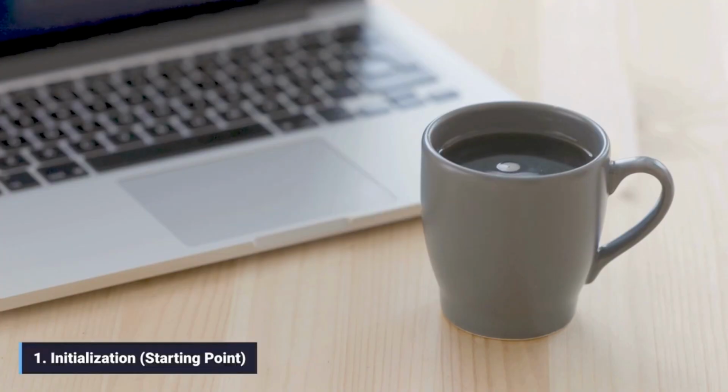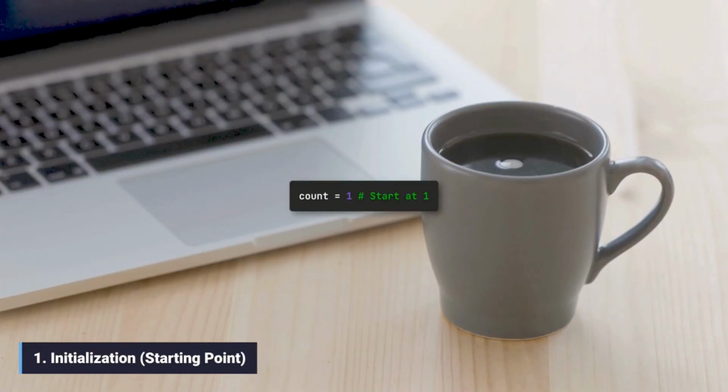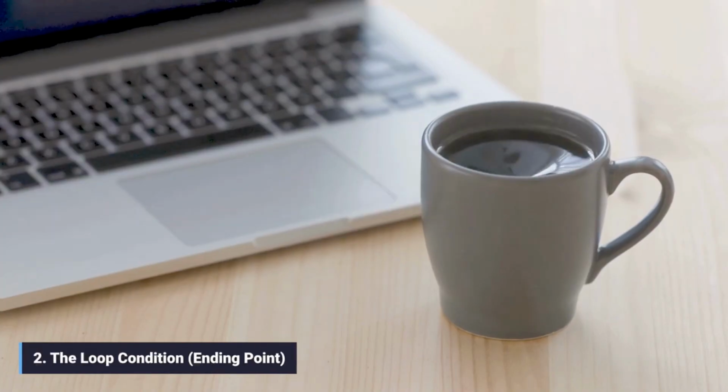1. Initialization. We need a counter variable to track our current number. Since we start at 1, we initialize the variable count to 1 before the loop begins. 2. The loop condition. We want to include 20. Therefore, the loop must continue while the current value of count is less than or equal to 20. If we used only less than 20, the loop would stop at 19.